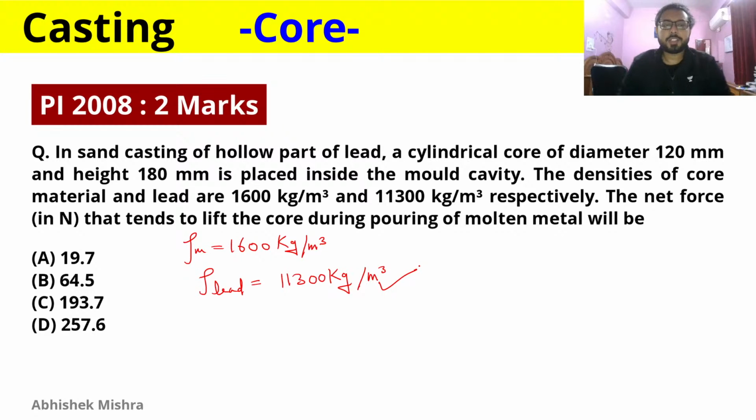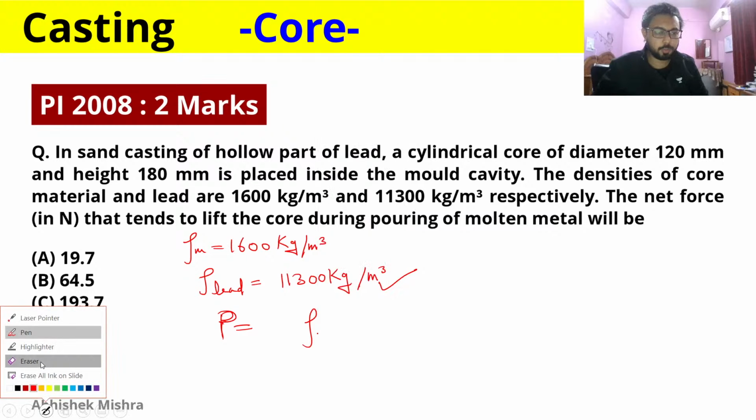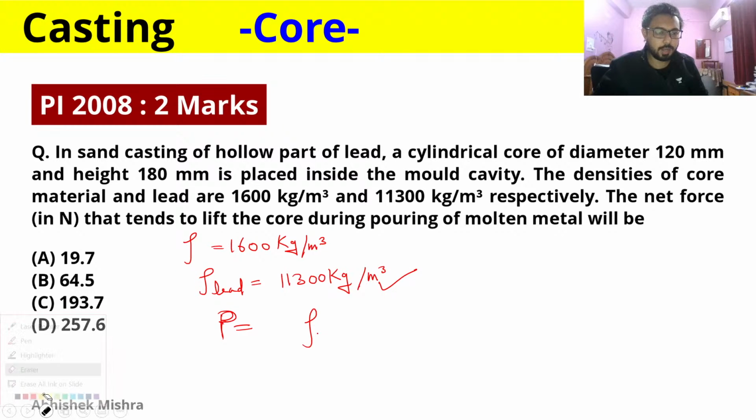So the net buoyancy force that is lifting the core, we have to calculate that, and this can be calculated by the formula that we have discussed. Sorry, I have written rho m, it should be rho c.